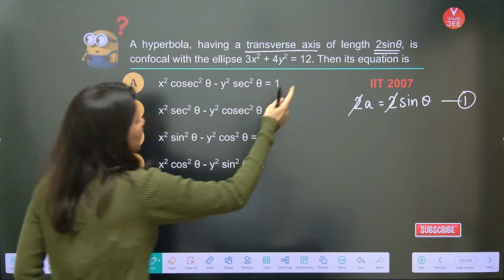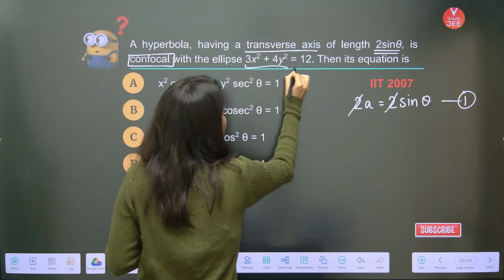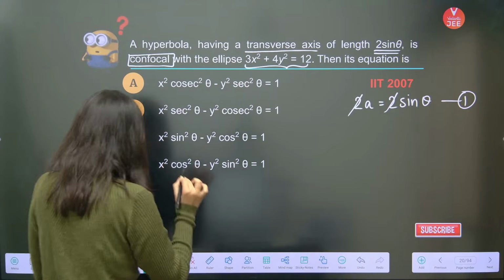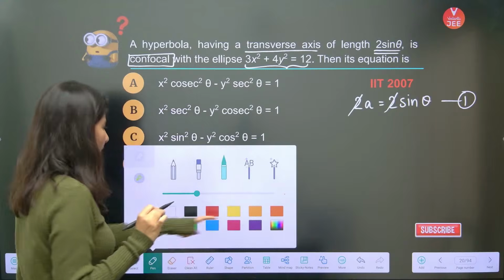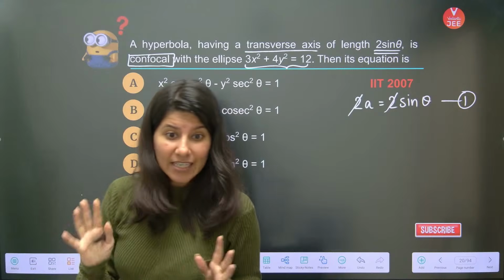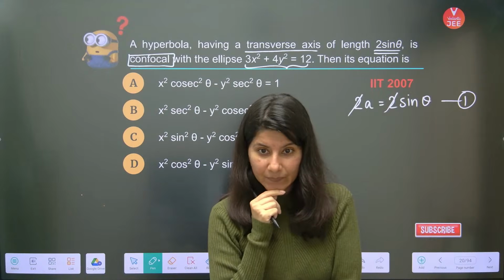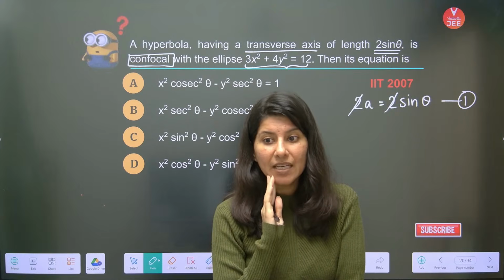Now, this hyperbola is confocal with this ellipse. Okay. Can anybody think and tell me what the meaning of confocal is? I know that I have not told you, but still you can guess. Think and let me know.